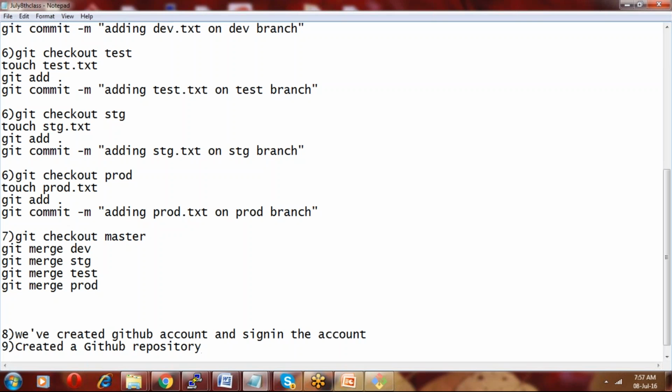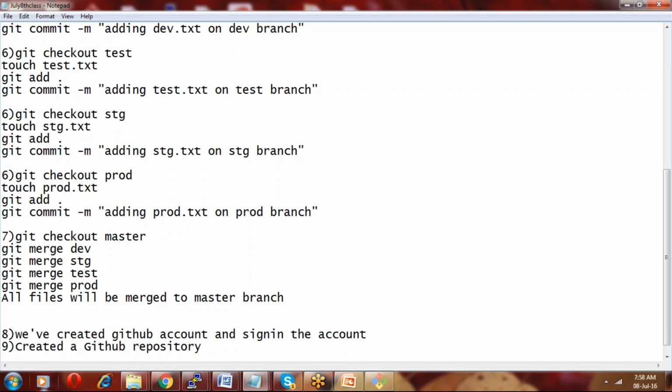Git checkout master will go to the git master branch, and then git merge dev, git merge stage, and git merge test, and all the files that are there in the dev, stage, test and production branches will come to the master branch. All files will be merged to the master branch. Okay, so git checkout master, then git merge dev, stage, test, production, and all the files will be merged to the master branch.